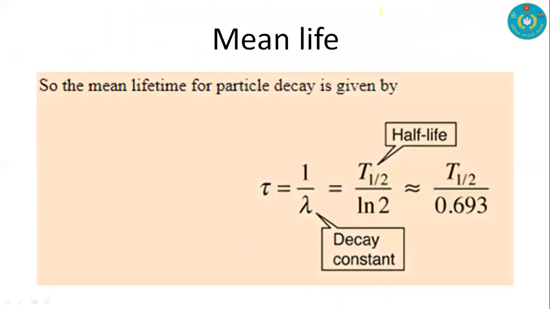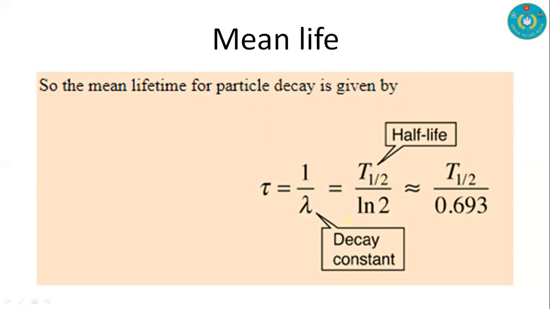Here, using the equation, we can relate half life and mean life. The equation for mean life is tau equals 1 by lambda. And previously we had the equation for half life, that is t half equals 0.693 by lambda. Just memorize these equations to solve mathematical problems related to half life and mean life. And the relation between them is tau equals t half by 0.693.